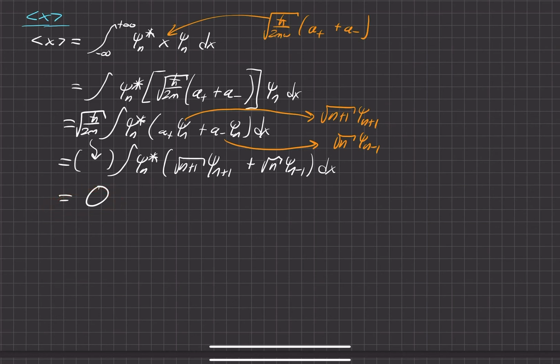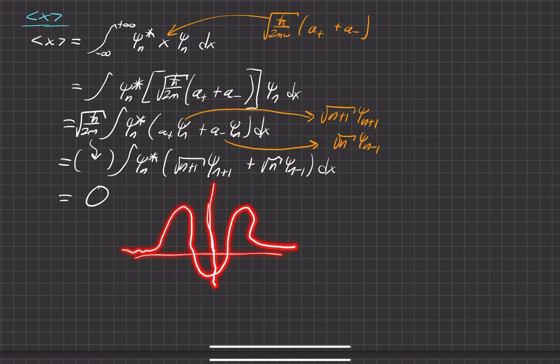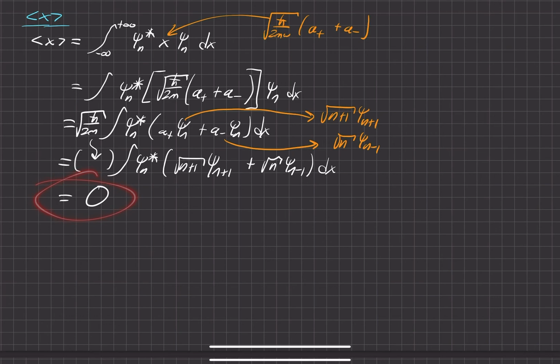So the expectation value of the position is equal to 0 for some arbitrary nth state. And that makes sense if we go back and look at the different plots for the wave function of the simple harmonic oscillator. They're all going to be relatively symmetric about the center line, the x equals 0 boundary. So this actually does make sense, even though 0 is not necessarily always a measurable value that we can attain for position for the simple harmonic oscillator.